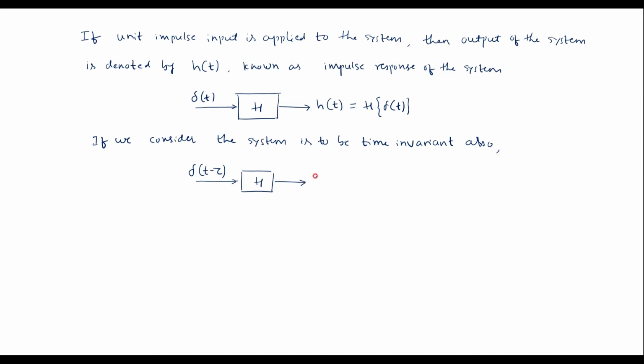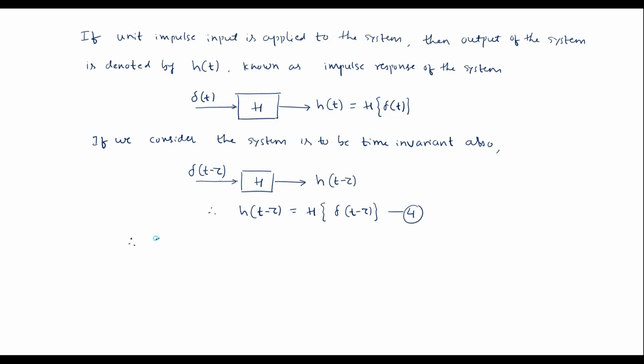It produces the same shift in the output signal, that is h(t - tau). Therefore, we can write h(t - tau) is equal to H of delta(t - tau). We'll call it equation number 4.